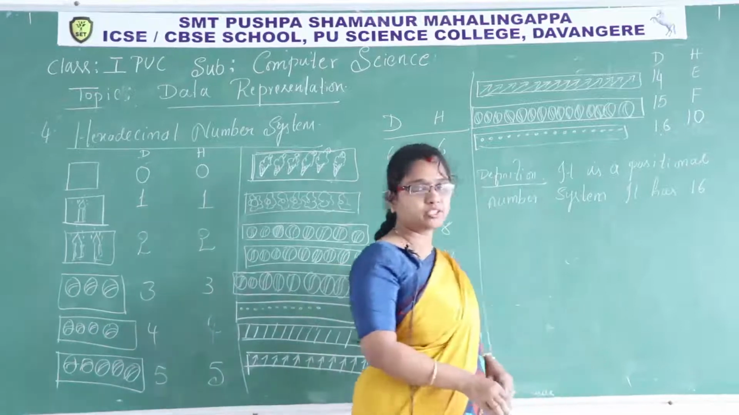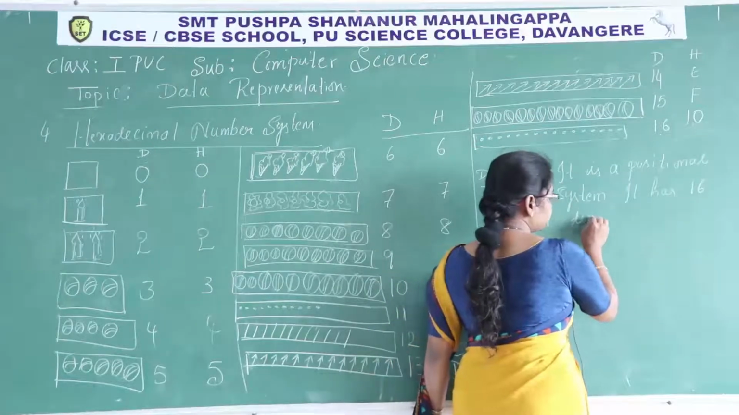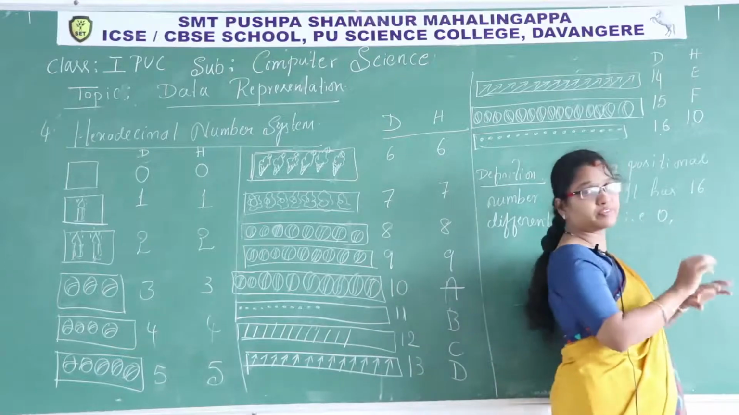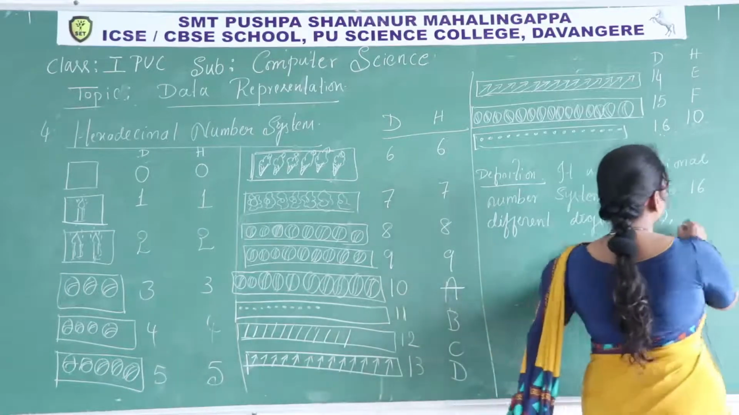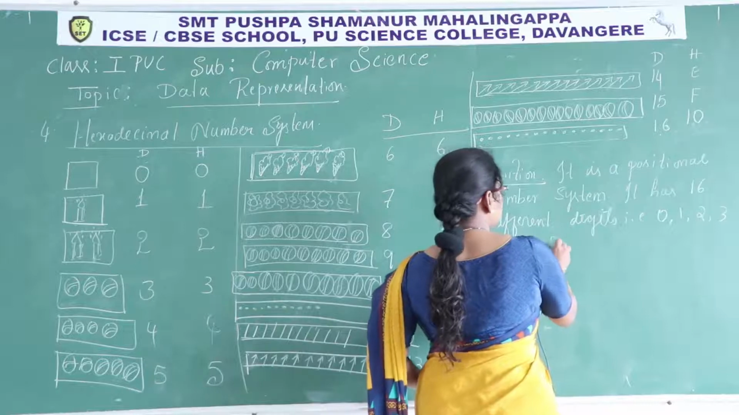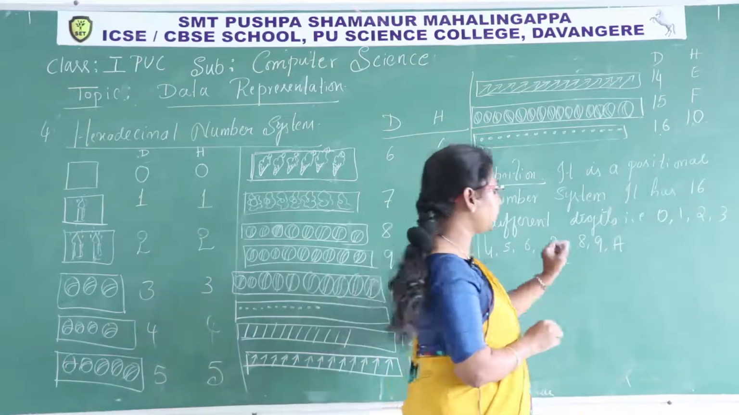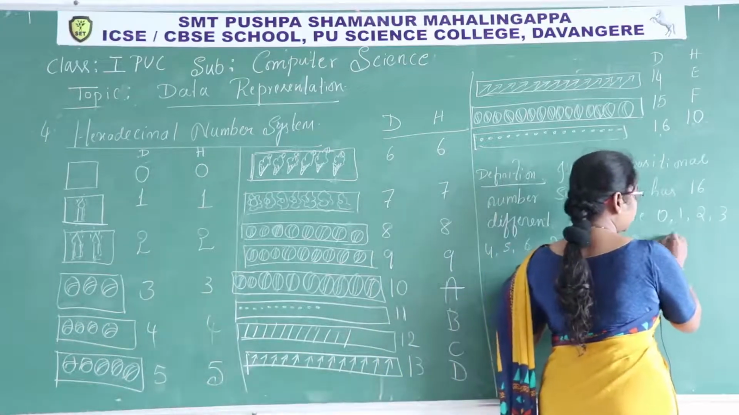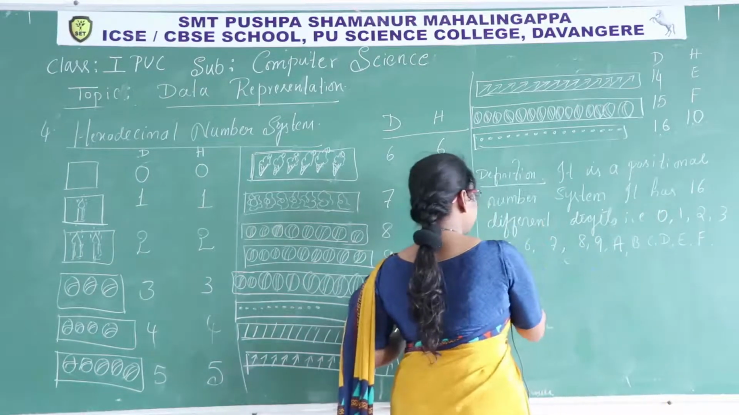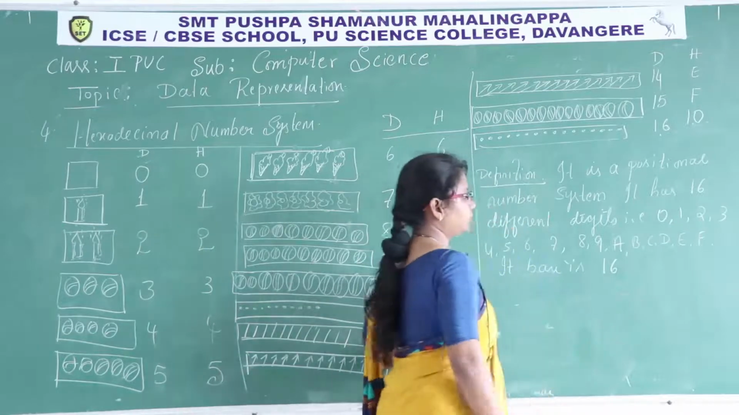It has 16 different digits. That is, you should not write 0 to 15, you have to write each and every digit here: 0, 1, 2, 3, 4, 5, 6, 7, 8, 9, A, B, C, D, E, F. You should not write 1, 0 for 10. Its base is 16.